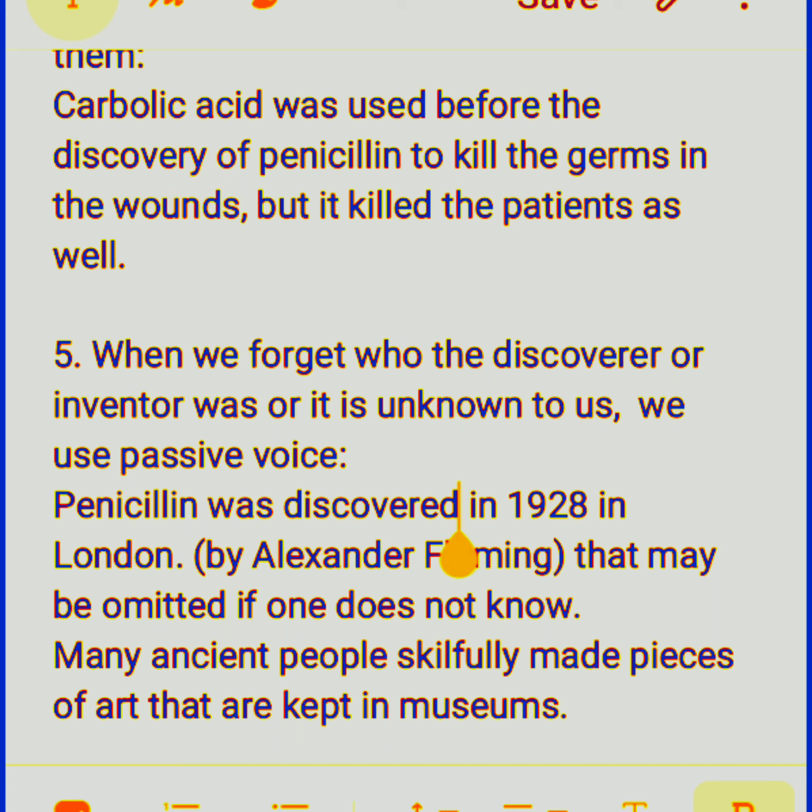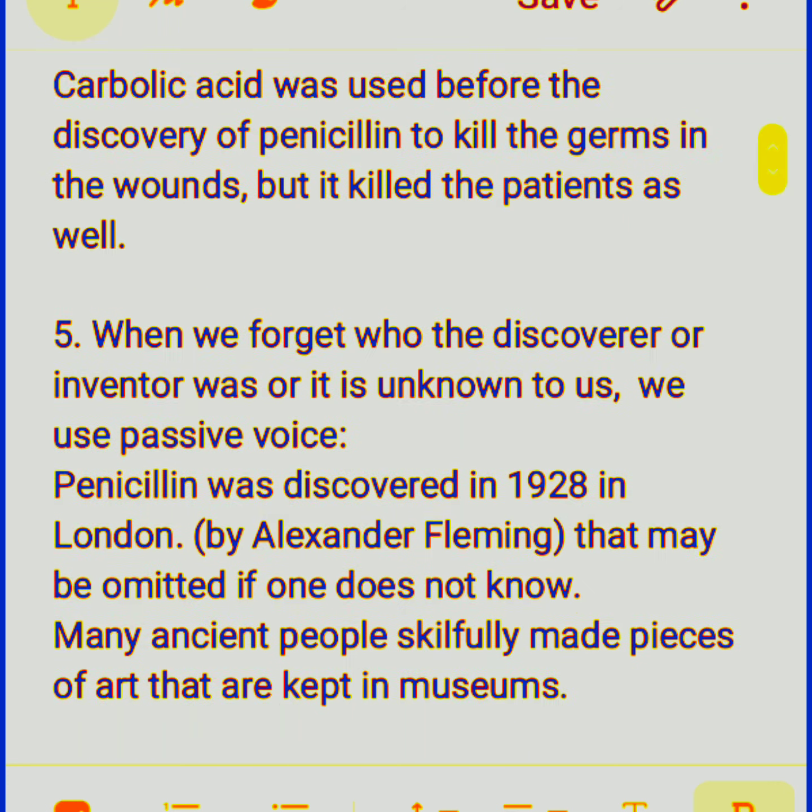Penicillin was discovered in 1928 in London. Suppose that was by Alexander Fleming, but suppose we forget this name, then we have to write in this way, as is written here, penicillin was discovered in 1928 in London. That may be omitted if one does not know.